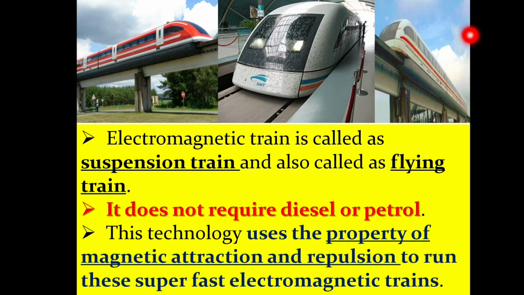You can see here in the picture, this is called an electromagnetic train. This train does not require any diesel or petrol because this property of attraction and repulsion makes these super fast trains run.